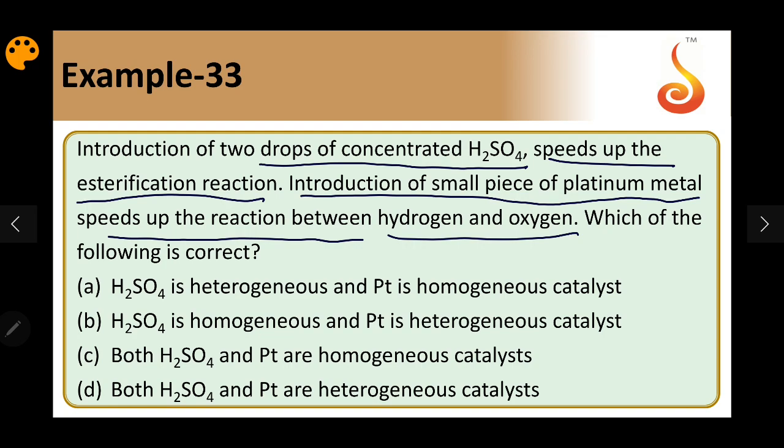Simple question. Sulfuric acid is in the same phase as that of the reactants, so sulfuric acid should be homogeneous. Platinum is solid, and hydrogen and oxygen are gases, so that should be heterogeneous. So, option B is the right answer. H2SO4 is a homogeneous and Pt is a heterogeneous catalyst.